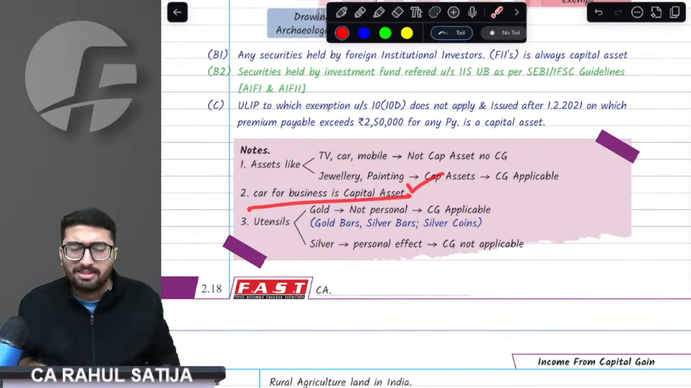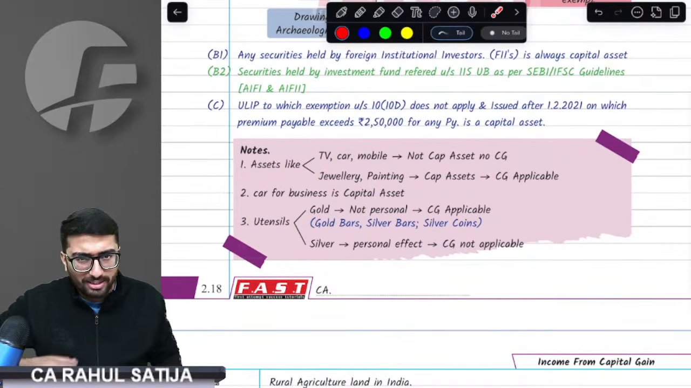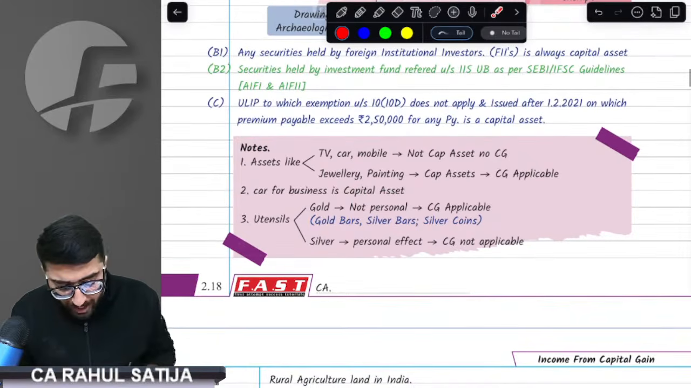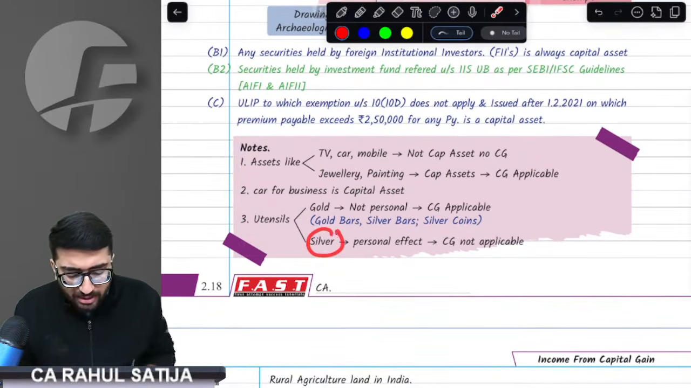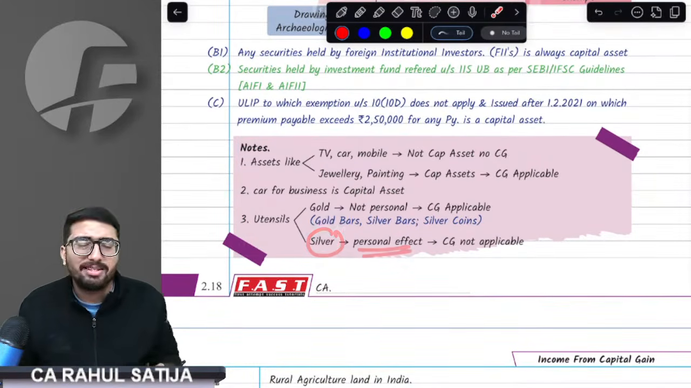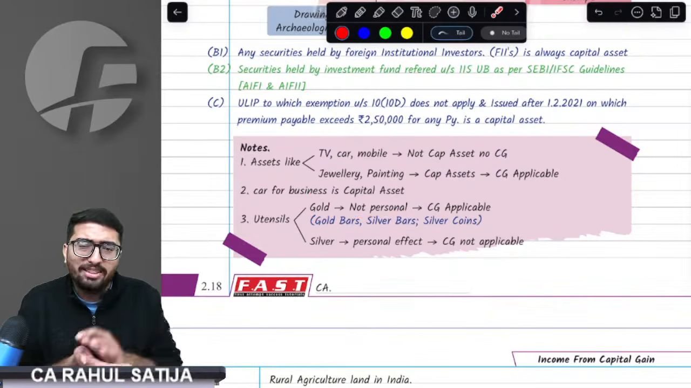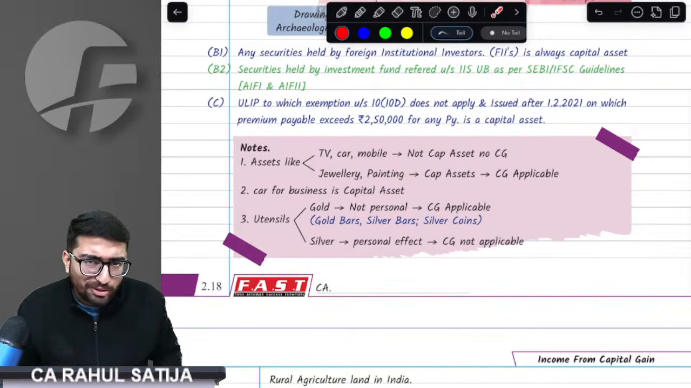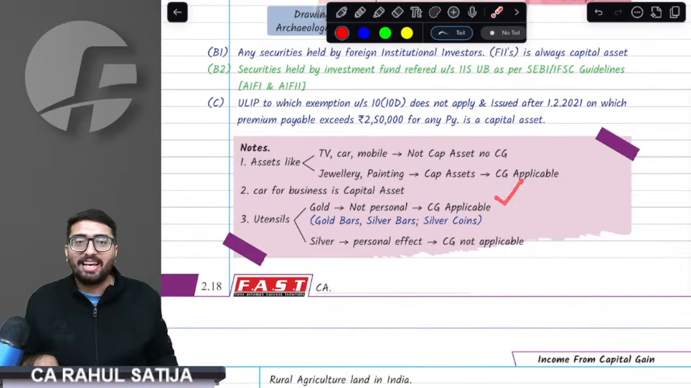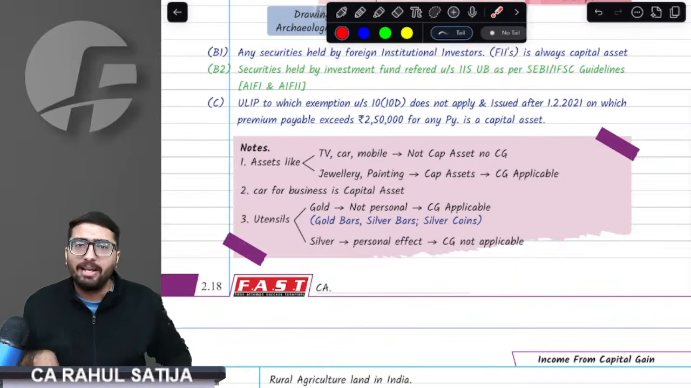If you have a car used in business, it will always be a capital asset because it is not personal. At last, if you have any silver utensils, these are considered personal, so these would not be capital assets. But if you have any gold utensils, why in God's name will you have gold utensils at your home? Therefore, these are considered capital assets. These are the basic definition of capital asset. Understand one thing.